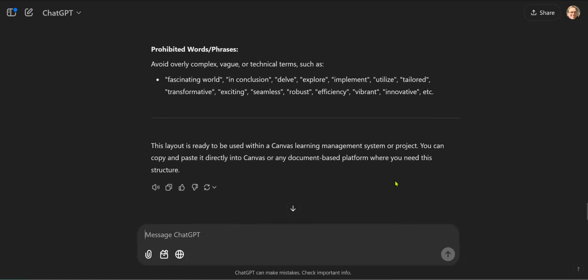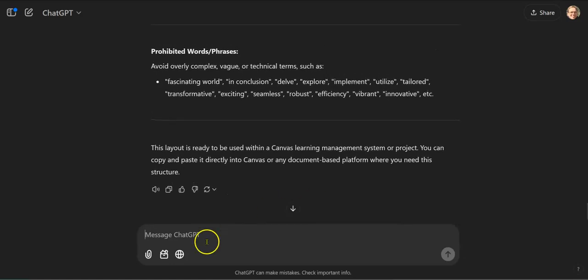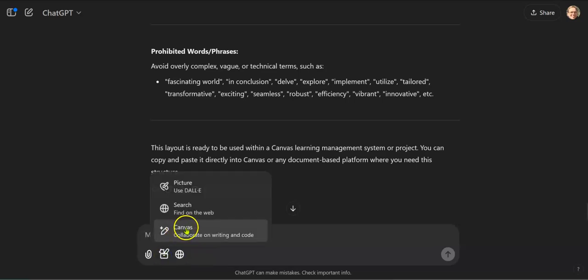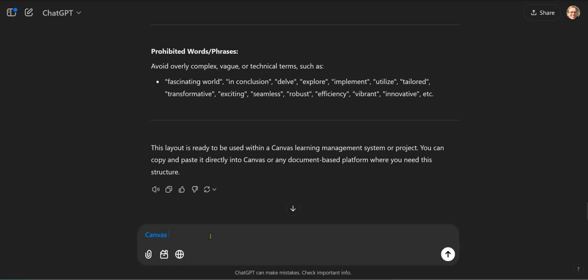Should be doing its thing. Why is it not in? Okay, well, use Canvas. All right. Well, what we'll do, we're going to add this prohibited phrase. We're going to re-add that entire list, but let's give it a moment here. Canvas, please. All right, we are going to use this template to make an article about, we'll go back to that idea now.